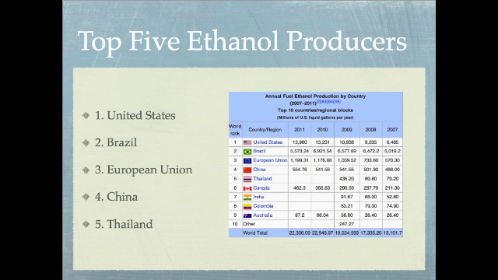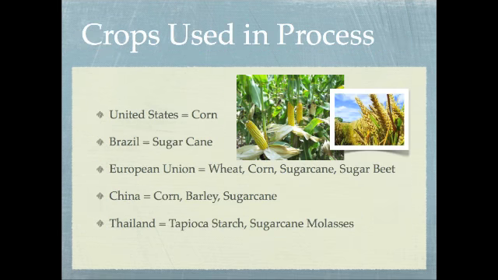The top 5 ethanol producers in the world are the United States, Brazil, European Union, China, and Thailand. The U.S. usually uses corn in the ethanol fermentation process, but in Brazil, they use sugarcane. The European Union uses wheat, corn, sugarcane, and sugar beet, but China uses corn, barley, and sugarcane. Thailand uses tapioca starch and sugarcane molasses.